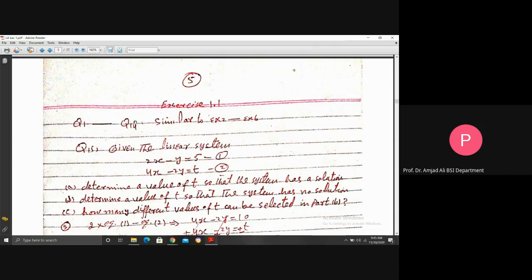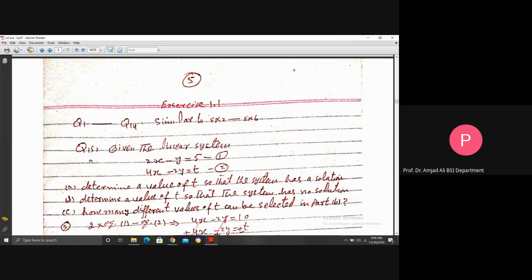And if the case is of infinitely many solutions, you need to see the dimension of the solution there. So very easy questions you can solve with the help of these examples.